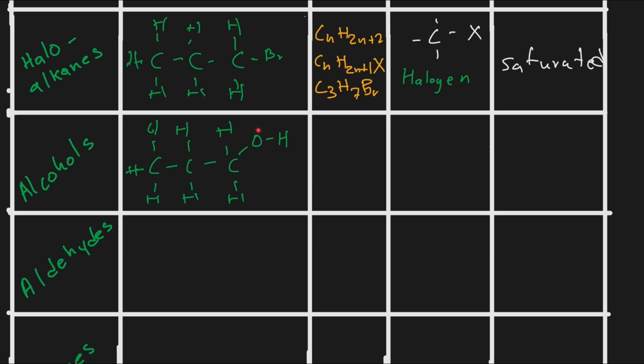Now, if we were to describe the general formula of this particular thing, do you see that in this case we have replaced one hydrogen with OH? Remember, if we replace one hydrogen, the general formula will just decrease to be CnH2n+1. We have plus 1 because we have removed one hydrogen. So you don't include this hydrogen as part of the equation.